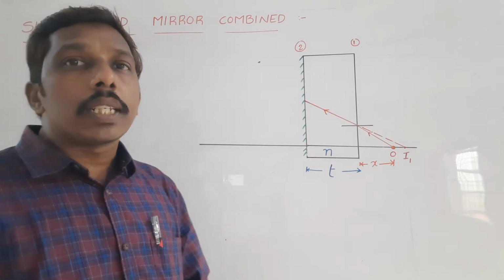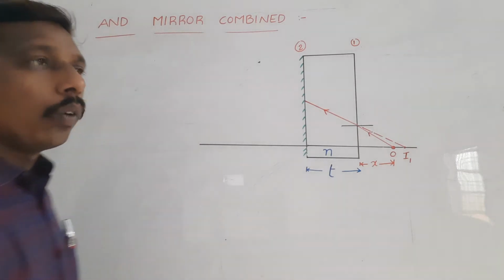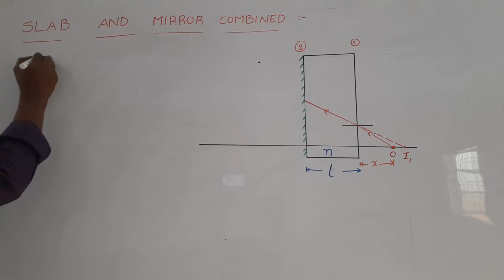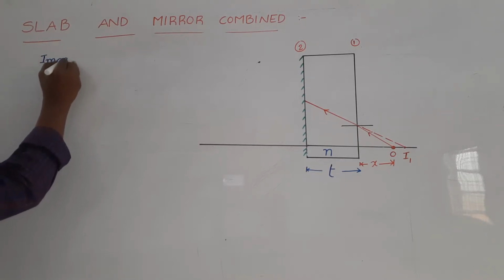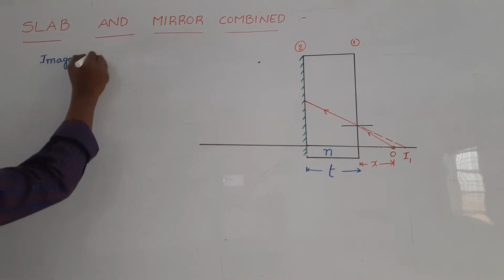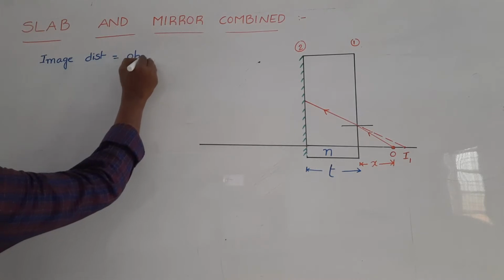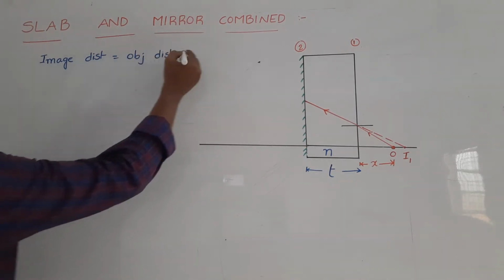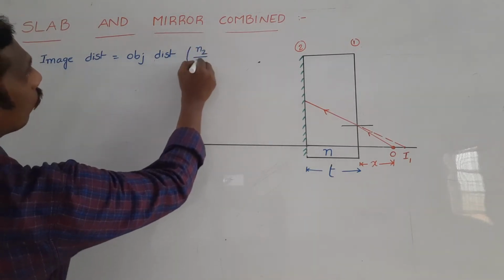What is the image distance from the first surface? We already know that in case of refraction, image distance is equal to object distance into n2 by n1.